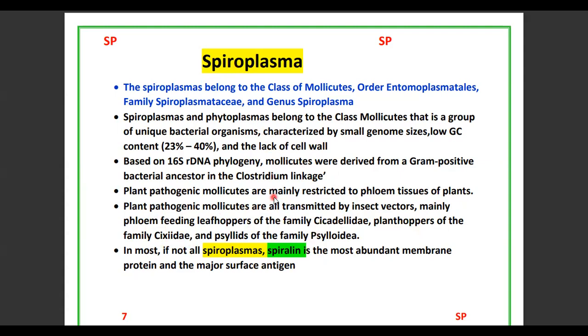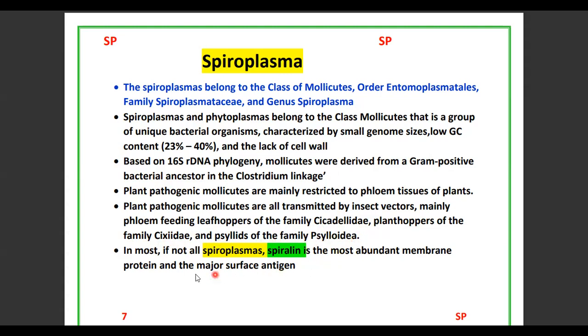The phytoplasmas and spiroplasmas are transmitted by sucking insect vectors: leafhoppers of the family Cicadellidae, planthoppers of the Cixiidae, and psyllids.